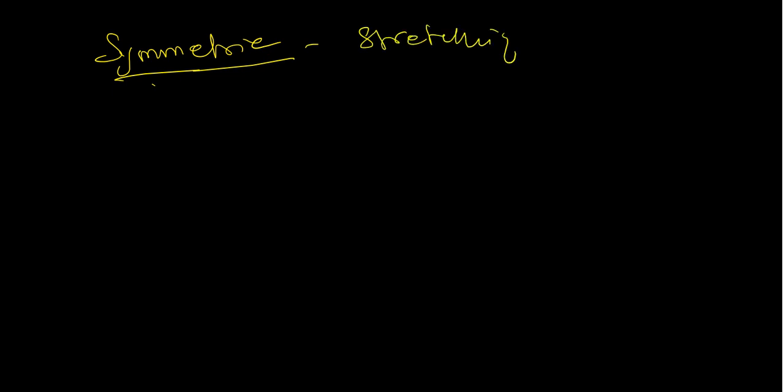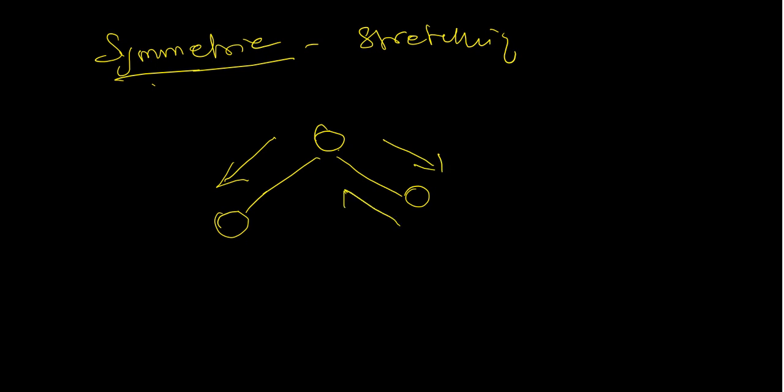Consider three atoms connected by two bonds. Symmetric stretching means at a time this bond elongates and this bond also elongates, and this bond compresses and this bond also compresses at the same time. It elongates and compresses simultaneously, and this kind of stretching is called symmetric stretching.